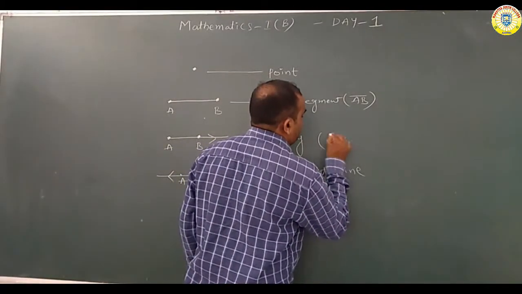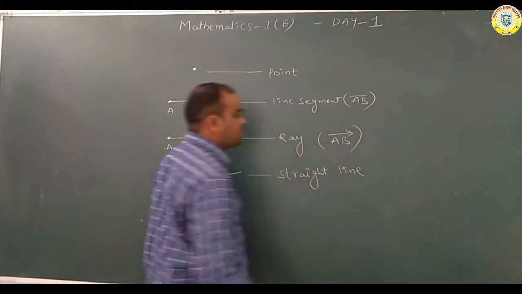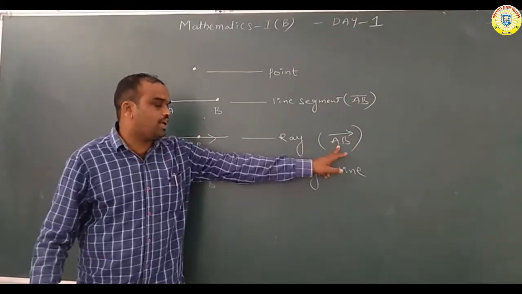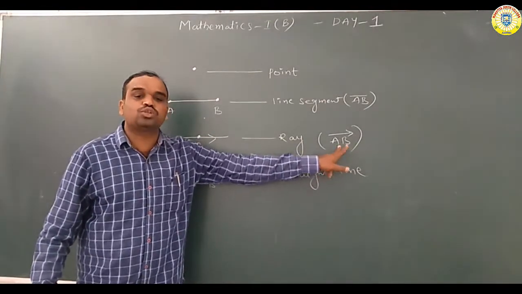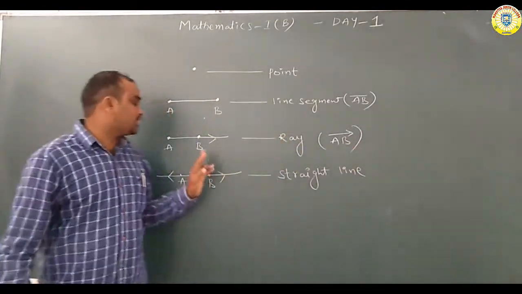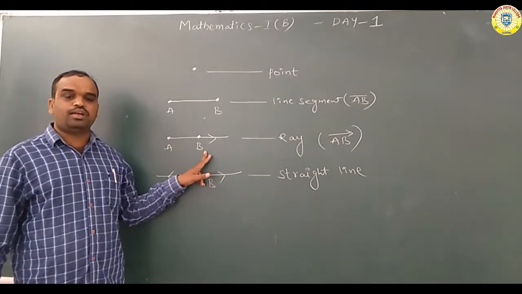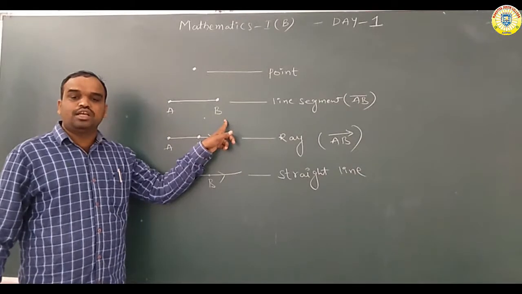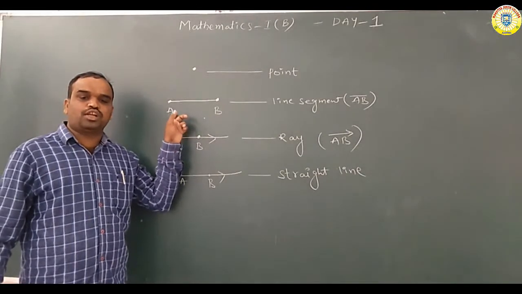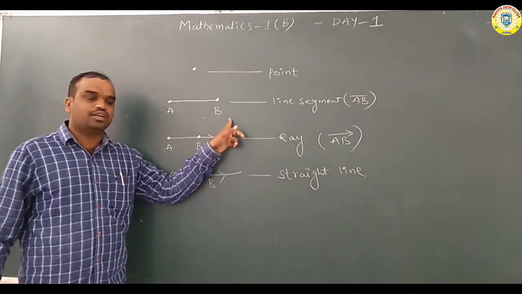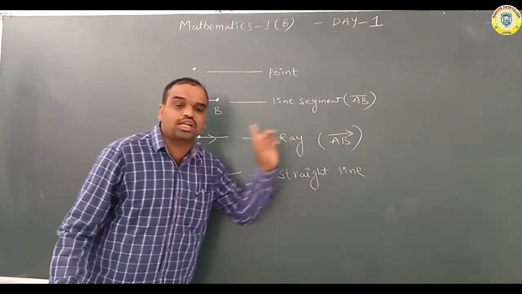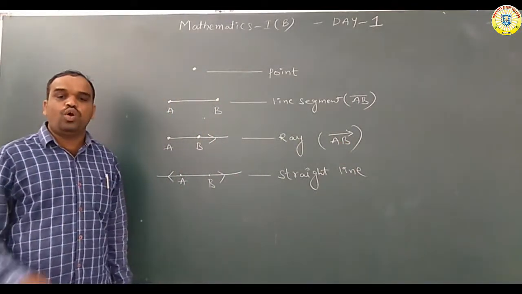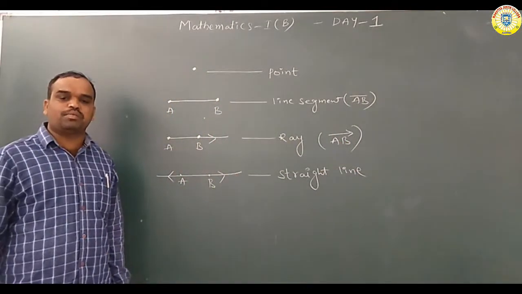How to denote the ray, sir? AB ray, like this one. If you are writing like this, A is the initial point. There is no terminal point. That is nothing but ray. In the line segment, initial point is there, terminal point is there. Here AB line segment, A is the initial point, B is the terminal point. In the ray, B is not the terminal point. Only initial point is there, that is nothing but ray.